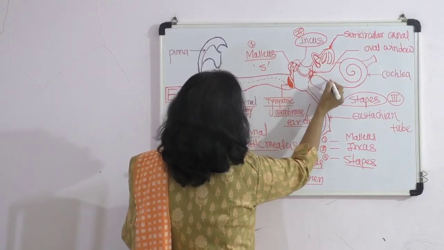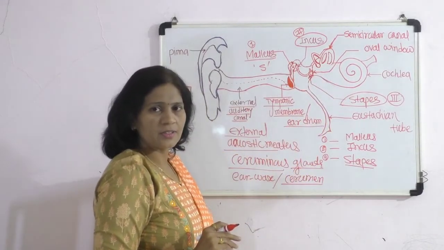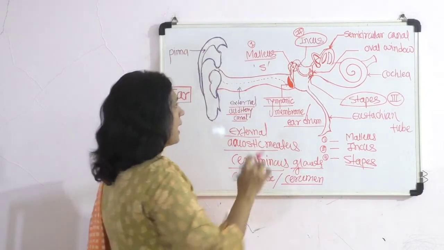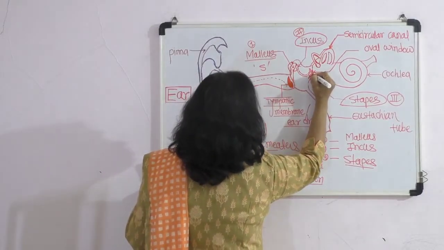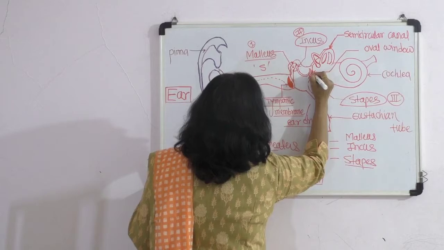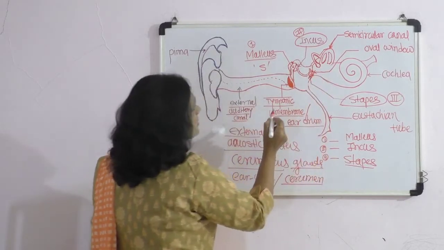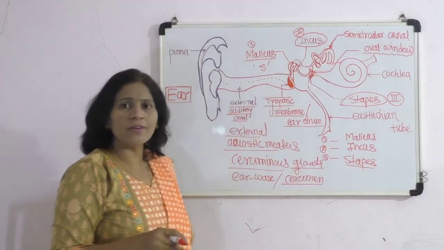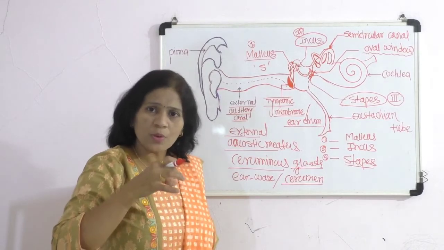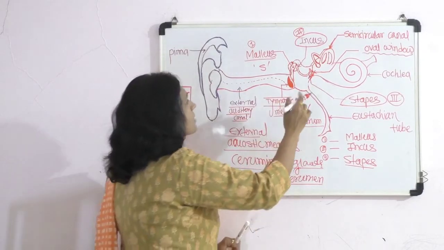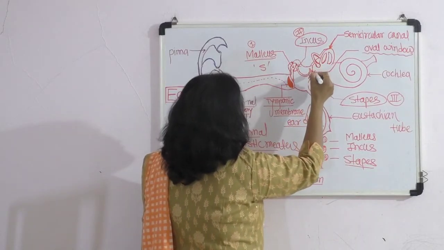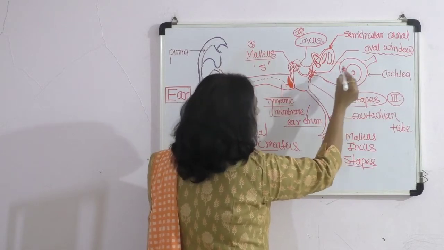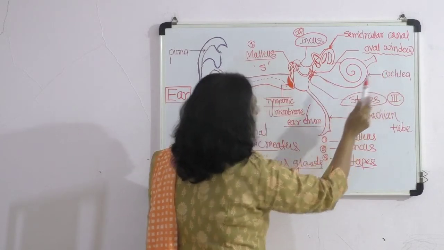The stapes basically communicates with the internal ear through the oval window of the cochlea. As the stapes is related to the oval window, the structure I have shown here in the figure, which is the part of the cochlea, the stapes opens into the internal ear at the oval window, which is the basal part of the cochlea.